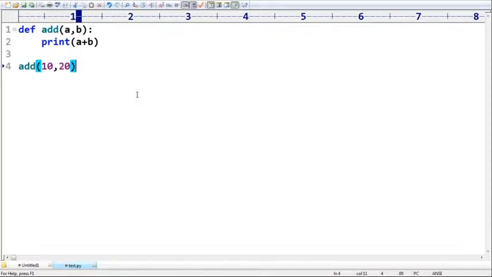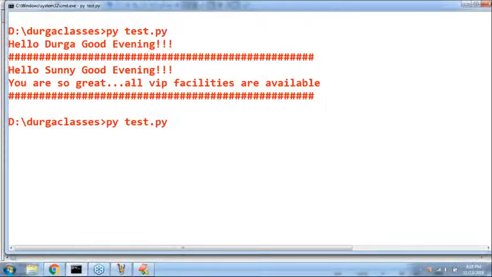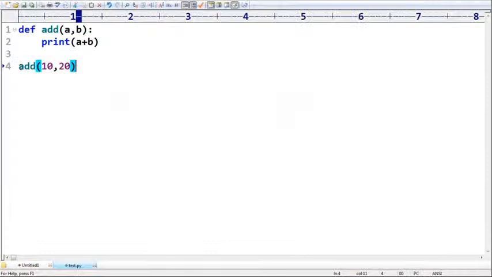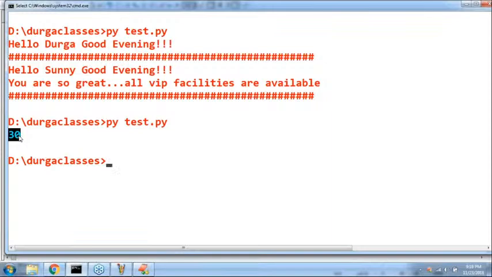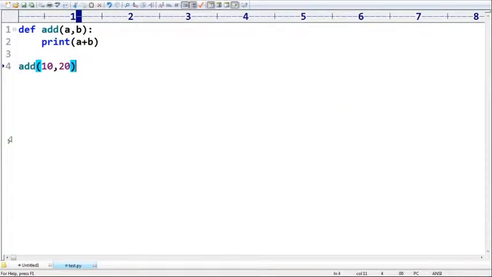can you please tell what is the output we are going to get? Yard of 10 comma 20, what is the answer we are going to get? Simply plain 30. Then automatically, sir, it is not good. No information, nothing, just 30. What is the meaning of this 30? If any person sees it, what does it mean? So for this yard function, some decorator must be required to do some extra decorations.